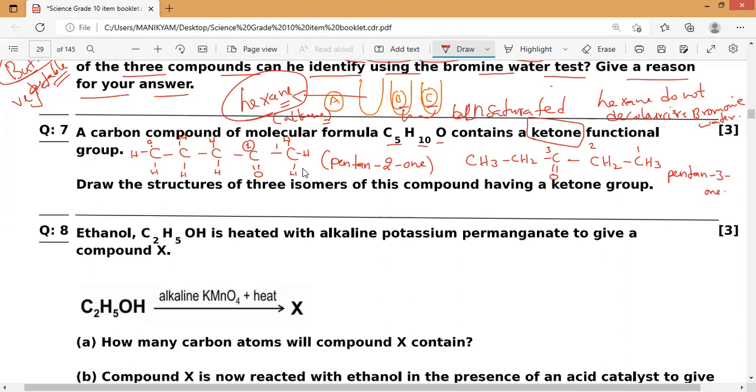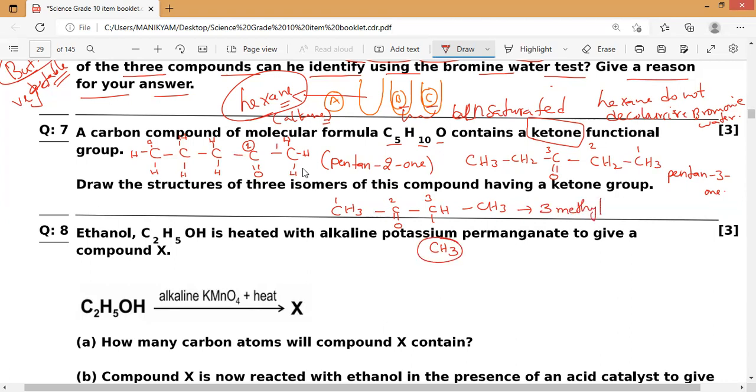Now the last one, the parental chain must contain 4 carbons. That is the third isomer. If you form it, you'll get it. You might all have practiced already. So third one is CH3, CH3, and here one branch is also there. That is the methyl group and double bond O. So if you take the name, the carbon double bond is coming to the second carbon and the branch is coming to the third one. So first we'll start with the branch, IUPAC name 3-methyl, the functional group is methyl.